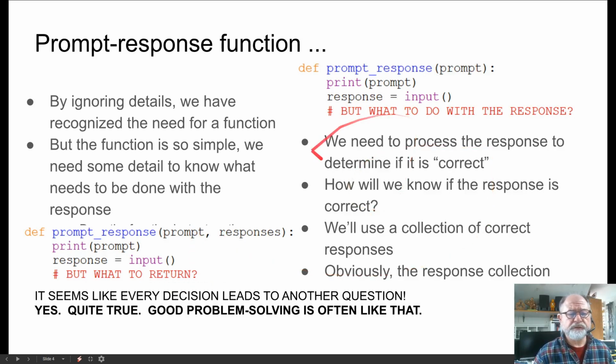As we go through this process of analyzing how much this function should do and what it should do, every time we come up with another idea to improve on this or to add to it, each decision leads to another question, and that's okay. That's pretty much what we do when we try to solve problems with a machine.